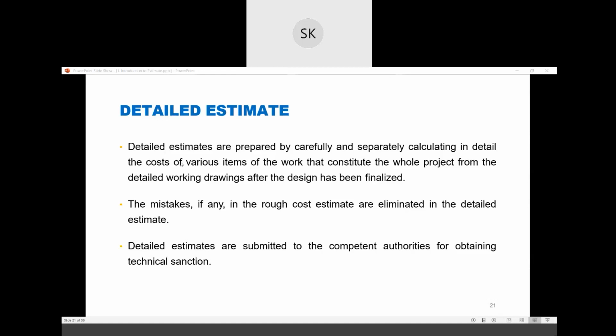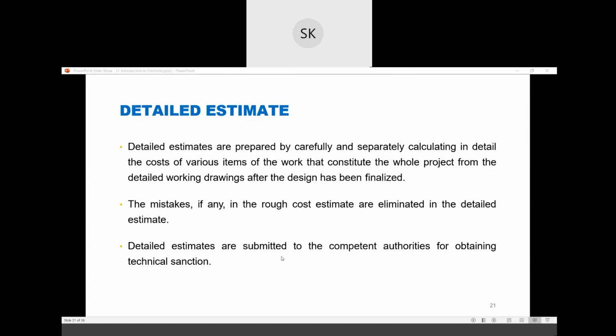Okay. So in detail estimate, we generally prepare the cost of various items of the work that constitute the whole project, from the detailed working drawings after the design has been finalized. Once your design has been finalized, you can go for detail estimate. The mistakes, if any, in the rough cost estimate are eliminated in the detail estimate. Suppose you have missed some detail in the rough estimate, you can add those details in the detail estimate.